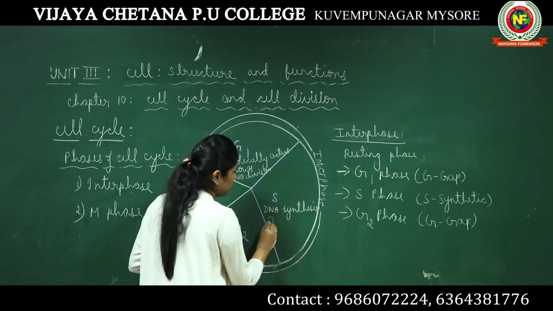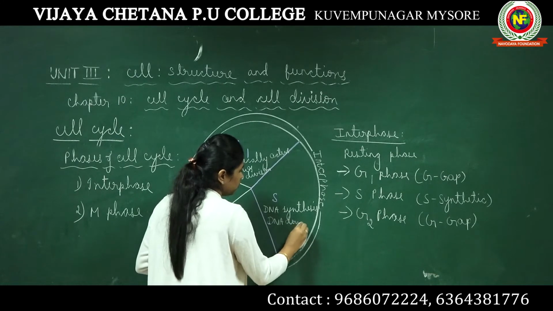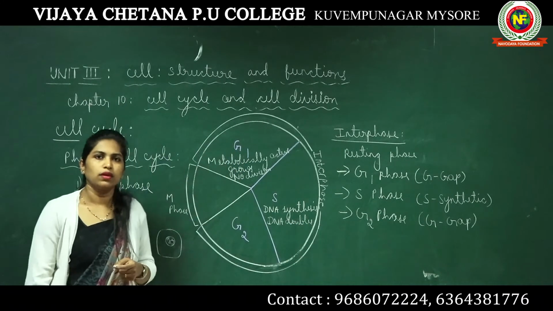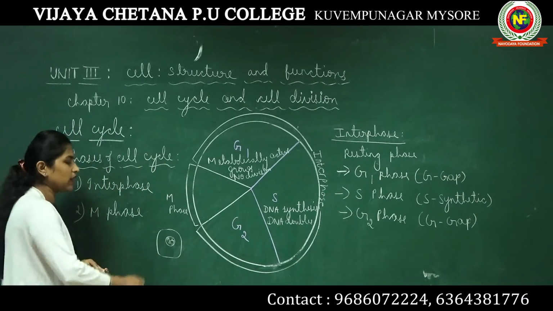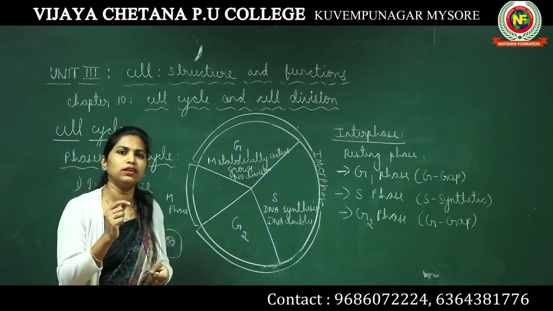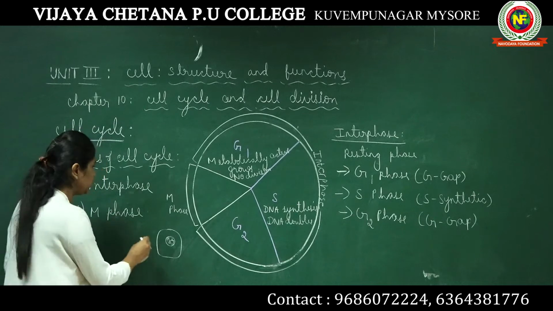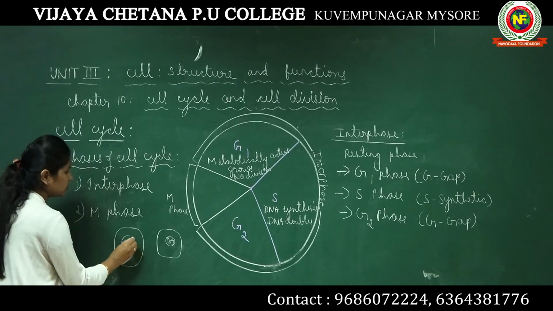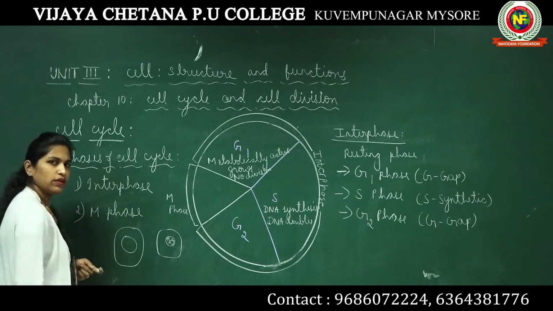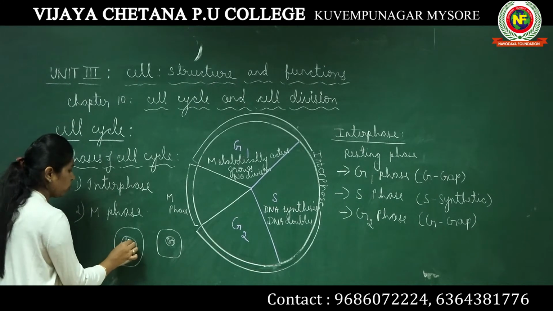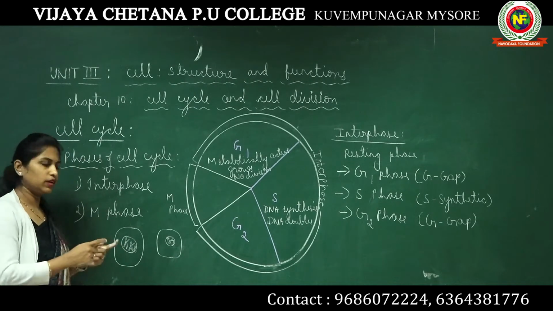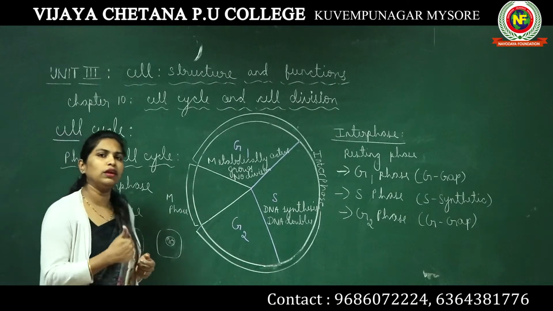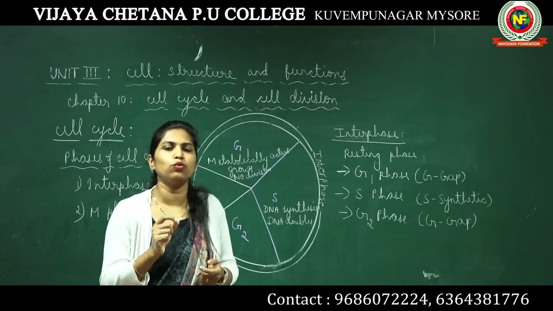So the amount of DNA doubles. When we say the amount of DNA doubles, we all know inside the nucleus DNA is present in the form of chromosomes, right? DNA itself has packed itself in the form of rigid structures known as chromosomes. How many chromosomes are present inside each human cell?